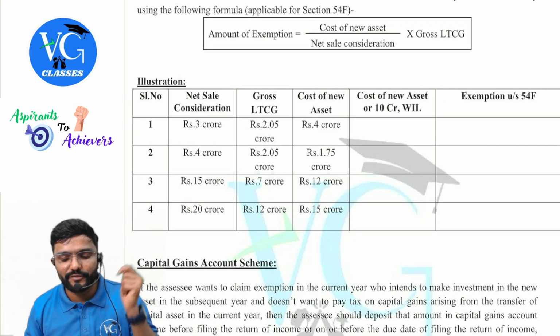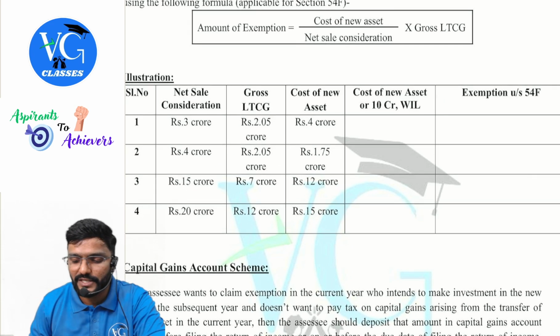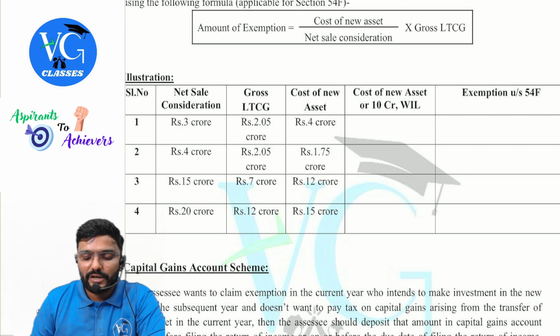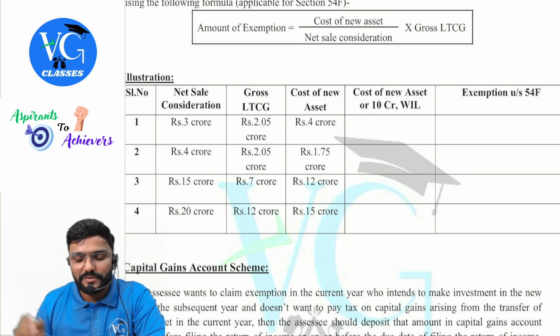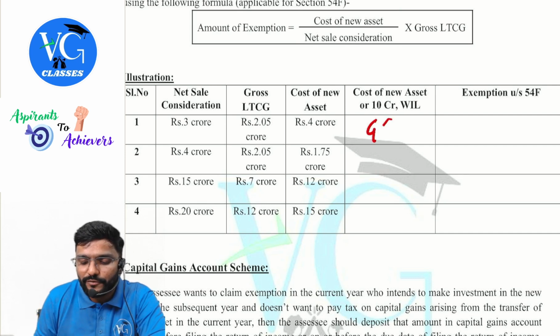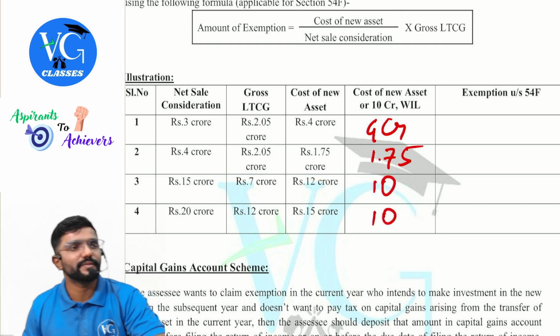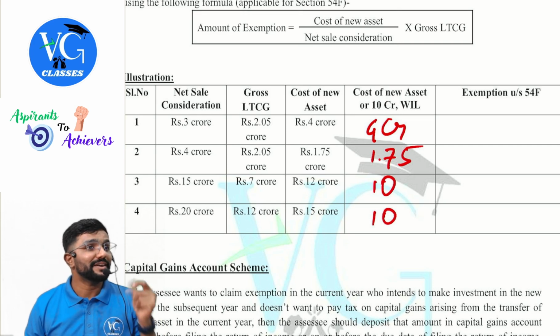Guys, only for 54F, it is a bit different. Please listen here. Things will change here. First, let us take the cost or 10 crore, whichever is lower. 4 crore. Here, 1.75 or 10 crore, whichever is lower, 1.75. 12 or 10, whichever is lower, 10. 15 or 10, whichever is lower, 10. Okay, sir. Now compare.